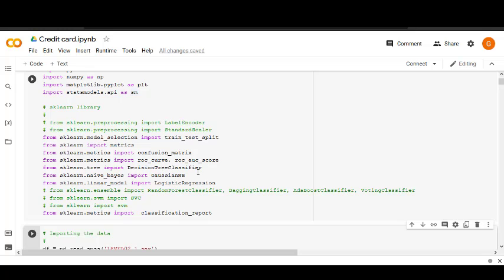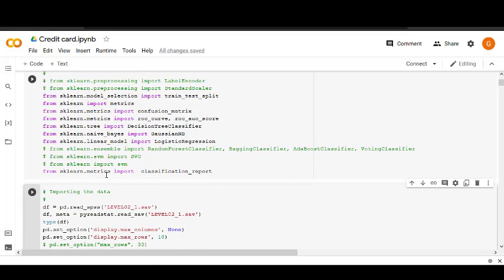DecisionTreeClassifier is a classifier model. GaussianNB, from sklearn.naive_bayes, is a naive Bayes model, also a classifier model. And LogisticRegression, and at last we have imported classification_report from sklearn.metrics. This last library will help us create the precision and recall values.